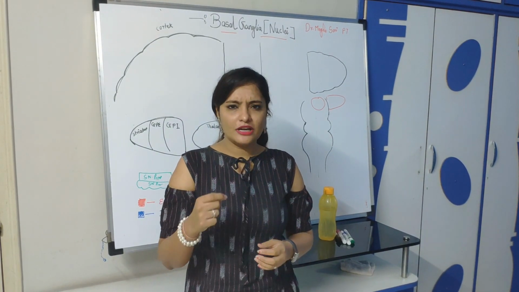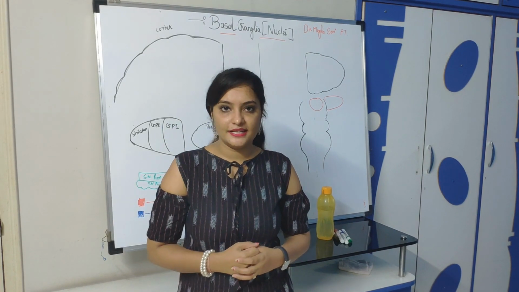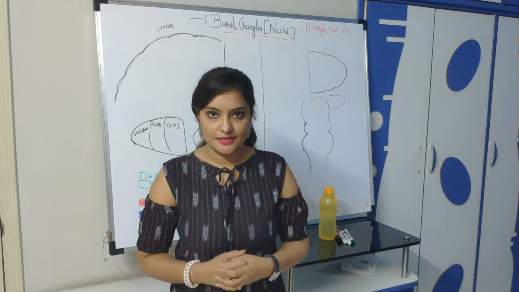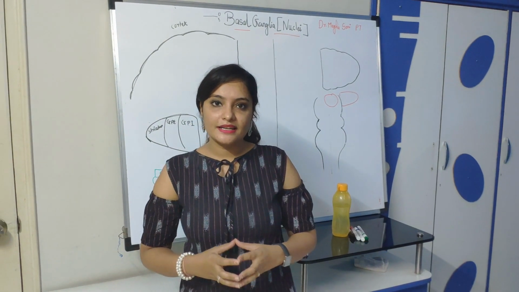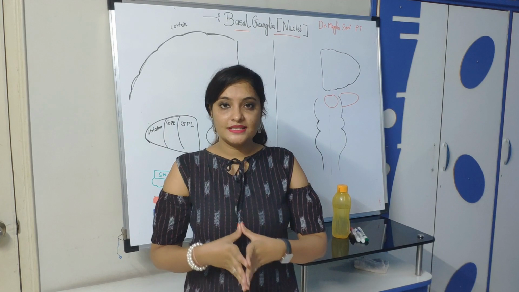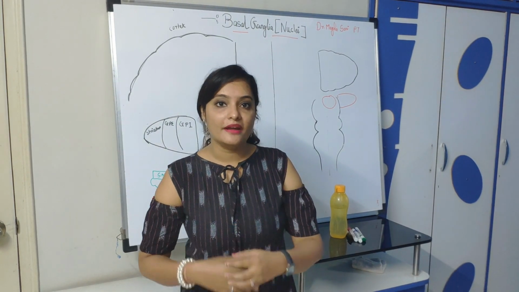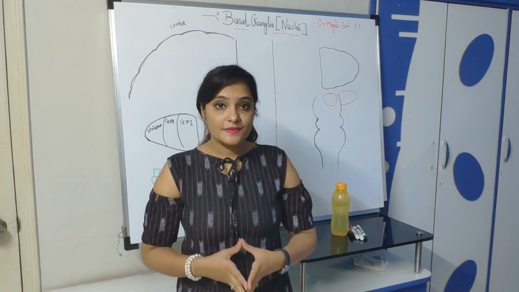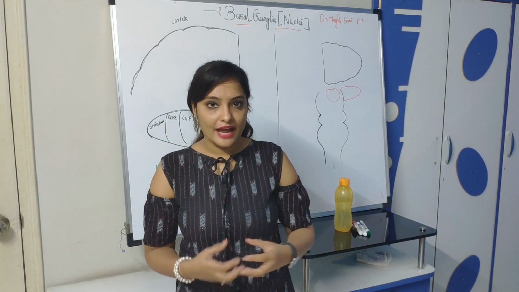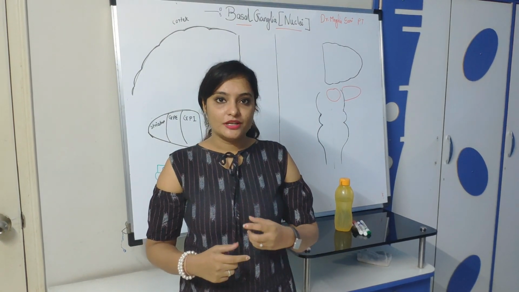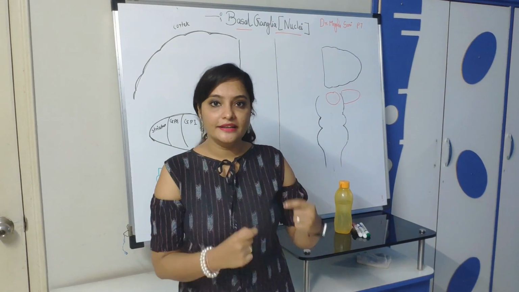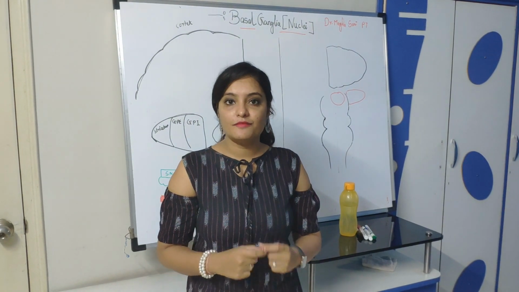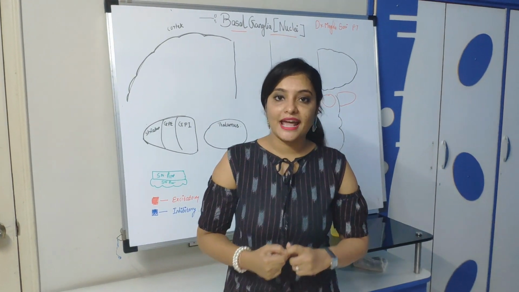Before going to connection, I would like to give you a brief function about basal ganglia, as it is a part of the extrapyramidal system. What is the function of basal ganglia? The function of basal ganglia is to initiate a movement, to plan a movement. But you have seen the corticospinal tract. The corticospinal tract is also responsible for motor activity. So today in my lecture, I would like to make it clear what is the function of the corticospinal tract or cerebral cortex and what is the function of basal ganglia. I am going to give you one example.